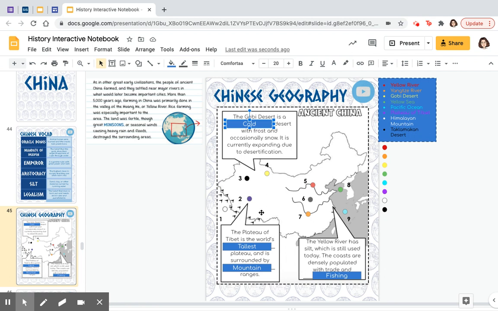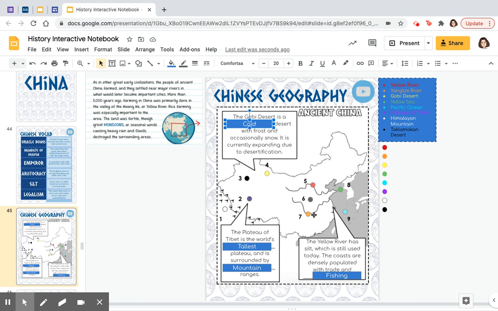The Plateau of Tibet is right in front of the Himalayan mountains. You might know that the Yeti, or the abominable snowman, lives there. The Plateau of Tibet is the tallest plateau, surrounded by mountain ranges, including the Himalayan mountains. Which leaves the Taklamakan Desert in between the Gobi Desert and the plateau.